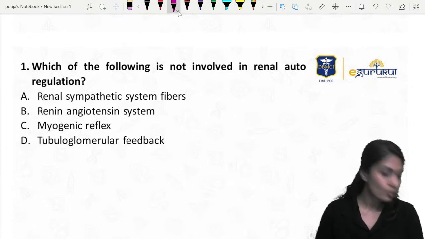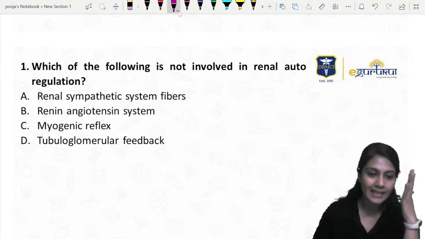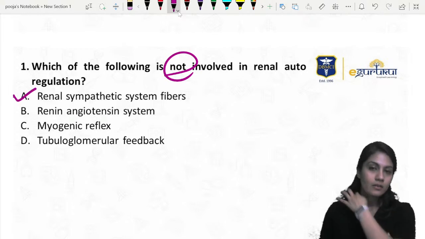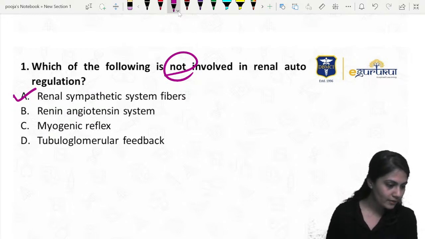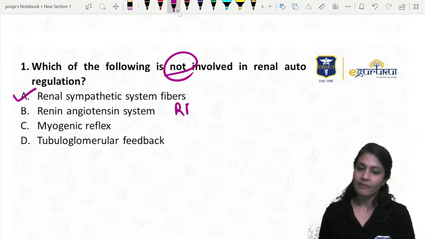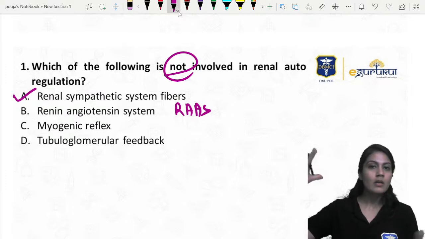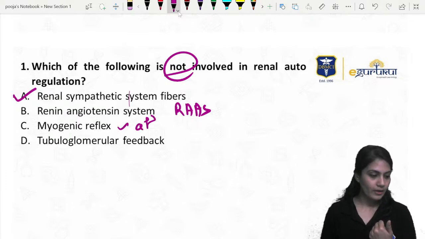Which of the following is not involved in renal autoregulation? Not involved. Remember, the renal sympathetic system fibers, they are not involved. You guys will tell me the right answer. RAS system, definitely yes, it controls the autoregulation. Myogenic reflex, that means whenever you stretch a muscle, it will contract back. That is the contraction of especially the afferent arteriole.